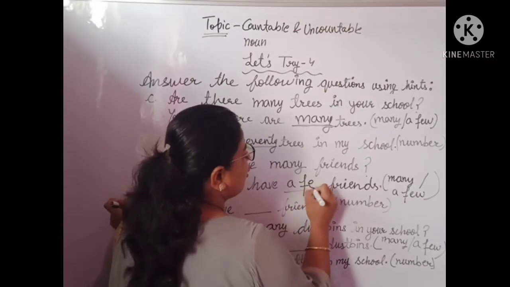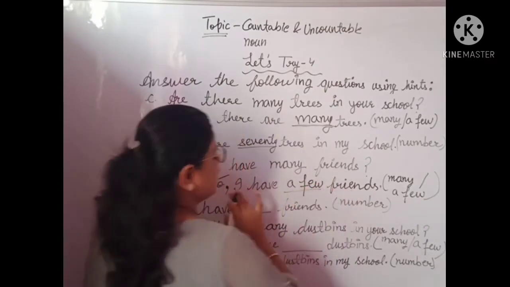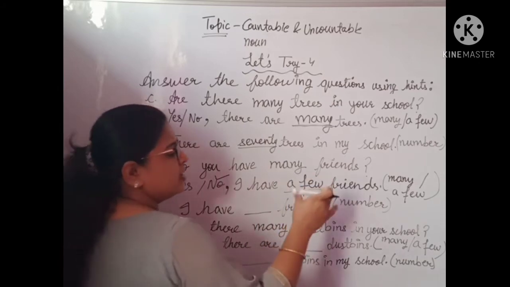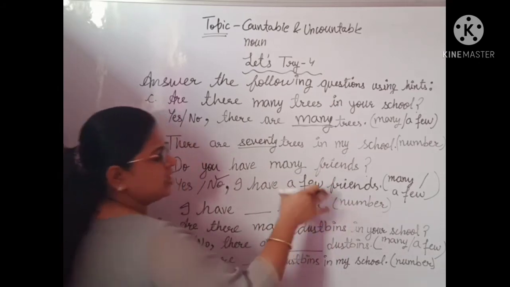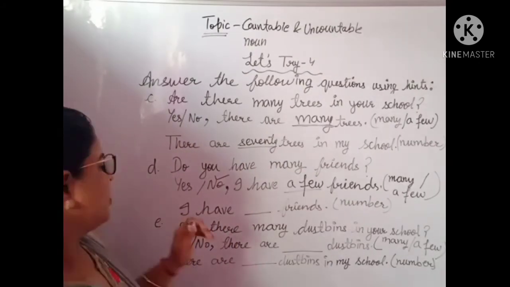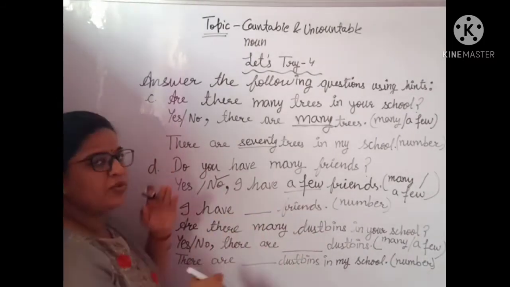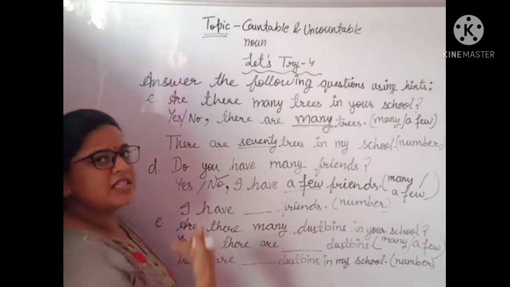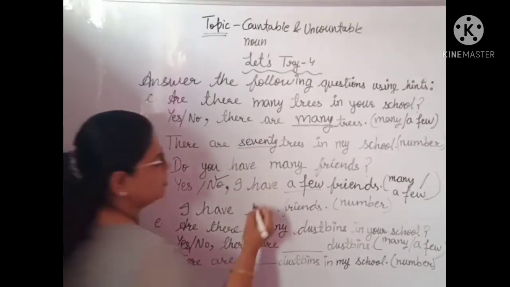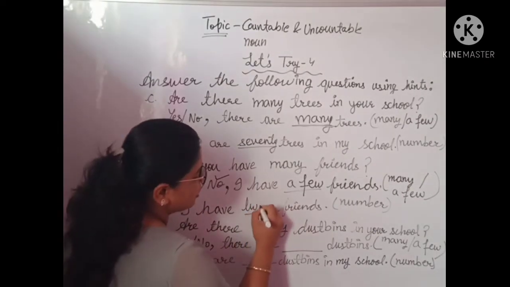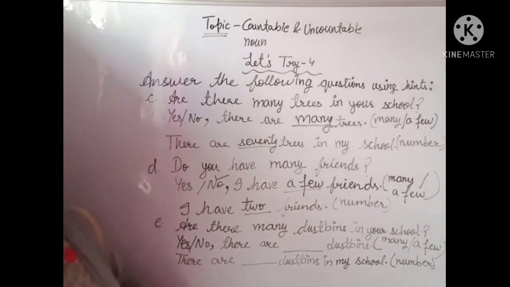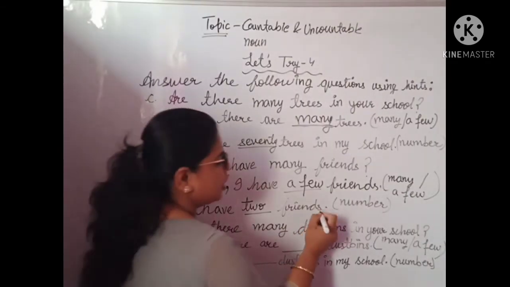It means I have friends in small number. Here, in this sentence, we have to number the few friends I have. I have, let us say, 2 friends, because we cannot write 1 here as friends is plural.